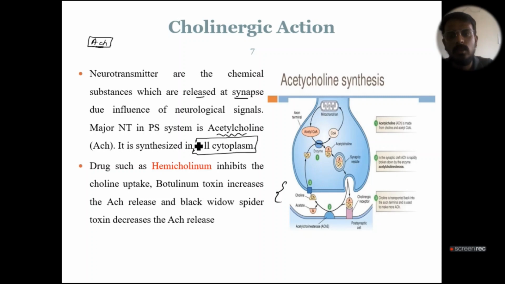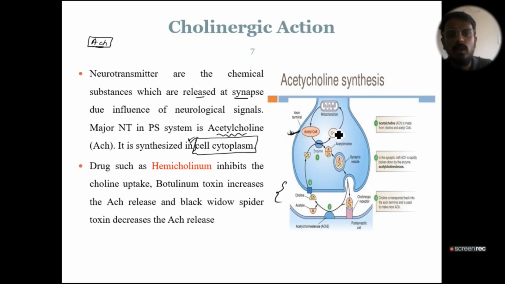Question asked from this region also. Okay, so now how does this acetylcholine synthesis take place? This acetylcholine synthesis takes place in different stages. So what are the different stages? First, mitochondria will release acetyl coenzyme A.